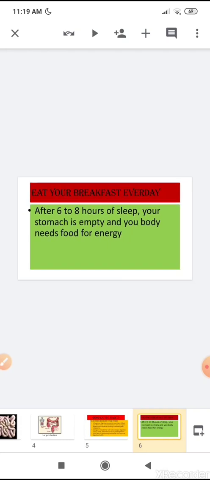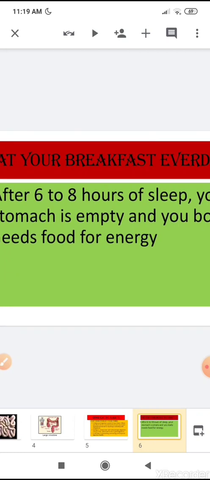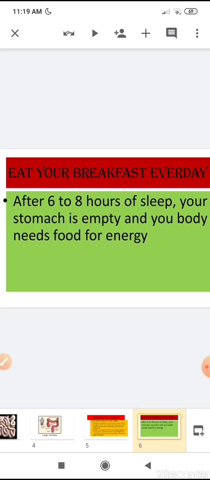Our next good eating habit is eat your breakfast every day. Children, I know that many of you skip your breakfast because you have to run for your school early in the morning, but it is not good. You should always eat your breakfast.